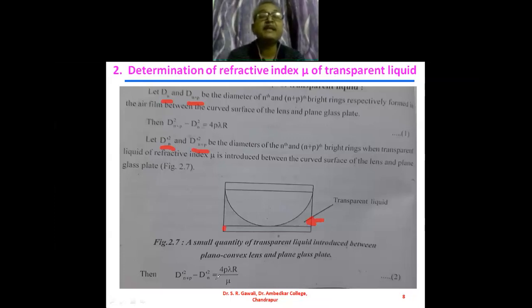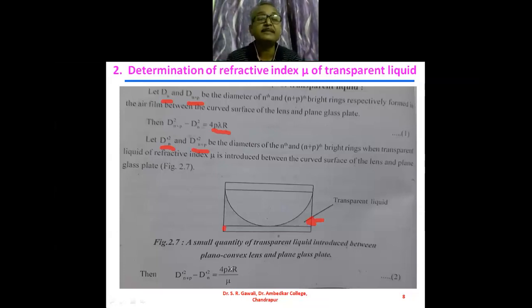In the previous case for the air film, the difference of the squares of the diameters is 4p lambda r. But when we introduce the transparent liquid, the diameters get reduced. The diameter of the Newton's ring gets reduced by a factor of the refractive index.